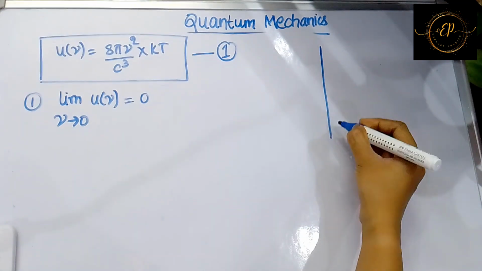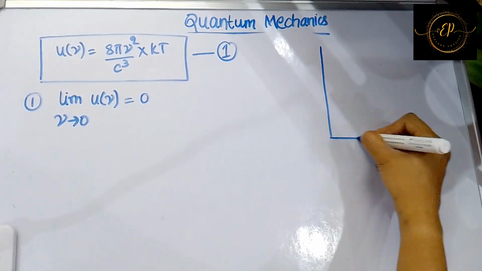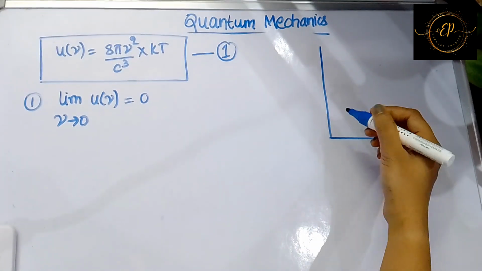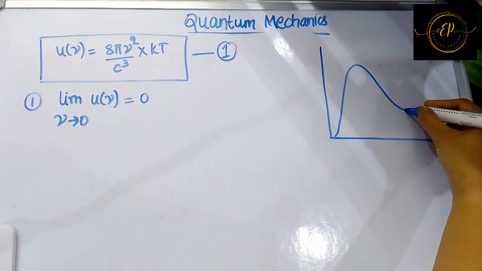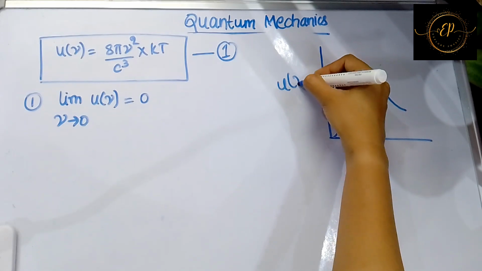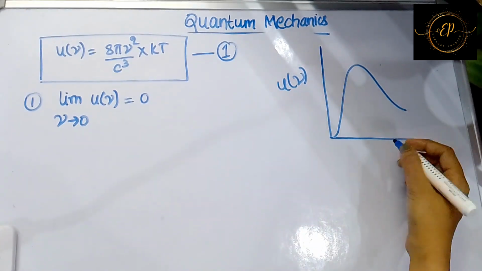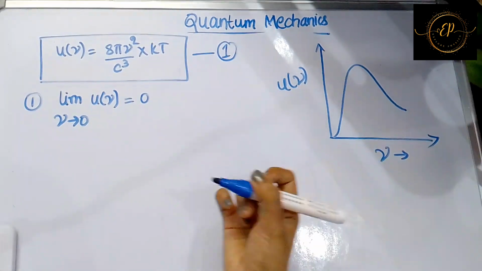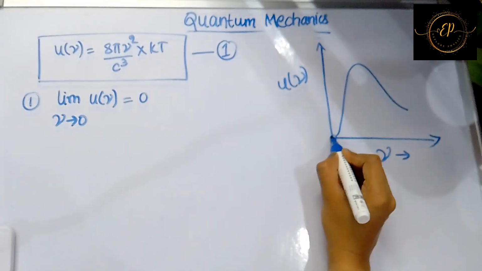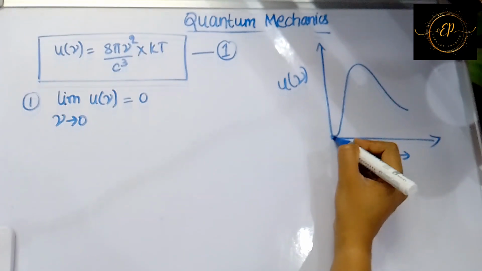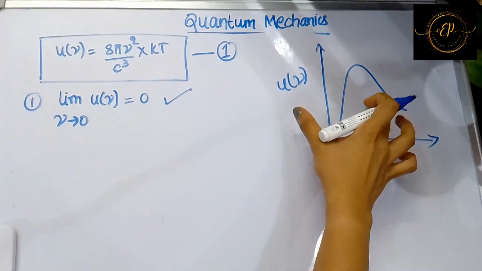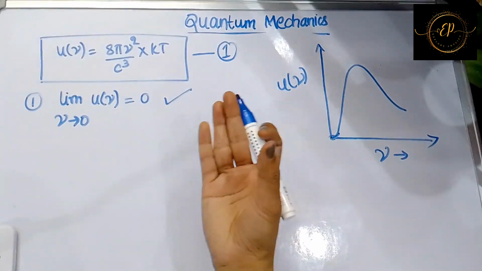So your curve was, I will draw the curve again here. The experimental analysis of data, they have plotted a curve which was something like this. Here on the y-axis you had energy density and on the x-axis you had frequency. So this was your curve. So at the value of frequency equal to 0, the energy density value was 0. So which is correct according to the curve, and according to the expression, it is matching.